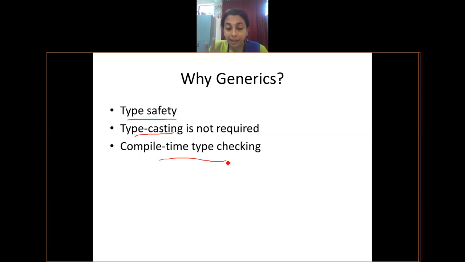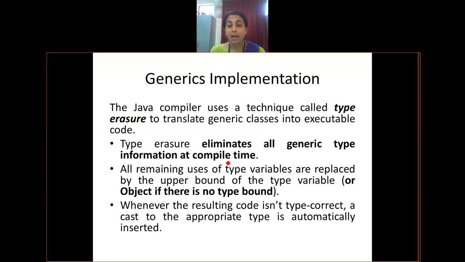See guys, at this point, you will not understand the meaning of these three. On every line that I have written, I will be showing you a program. Now, how is generics implemented? Generics is implemented based on a technique called erasure. It is called erasure.